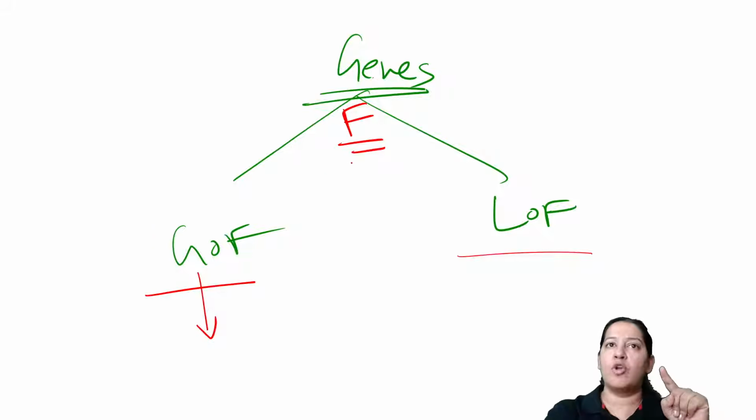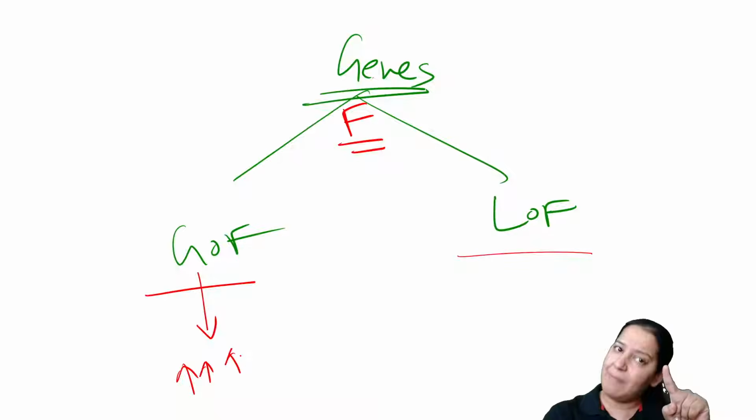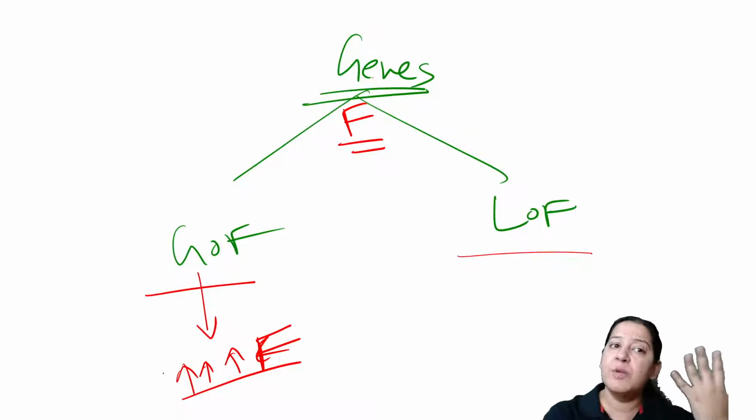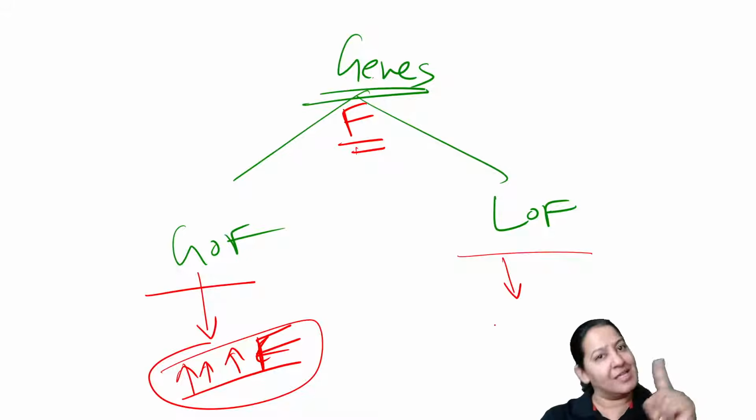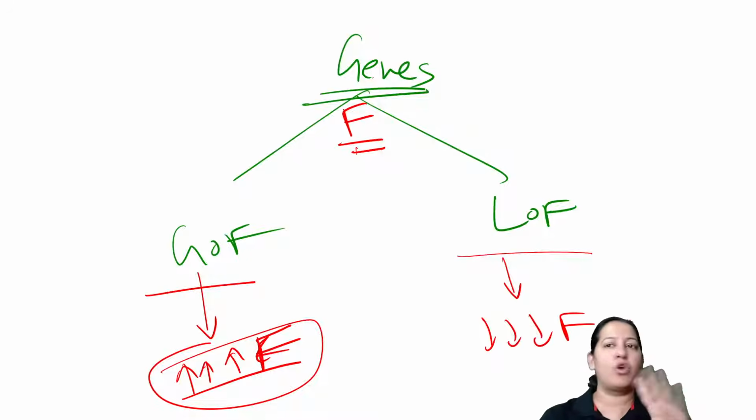In gain of function, after mutation, the mutated gene will do the same function but in an excessive manner. Now the function is excessive, that is, an overstimulated gene is there. And in loss of function, the same gene will do its function, but less or no function. So gain of function, loss of function.